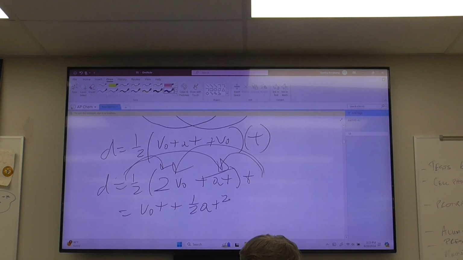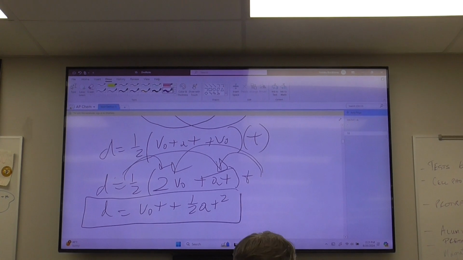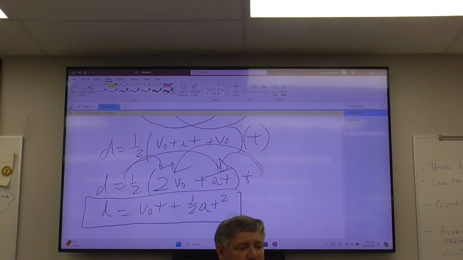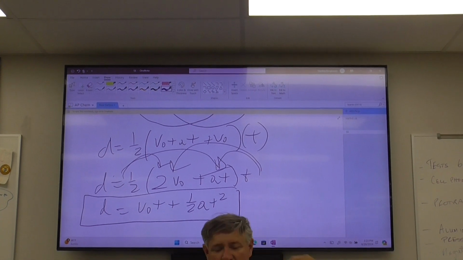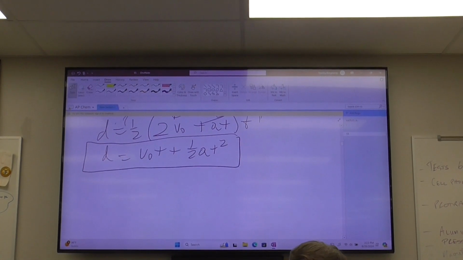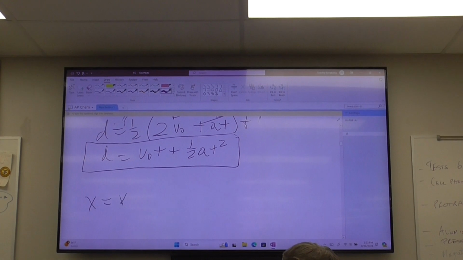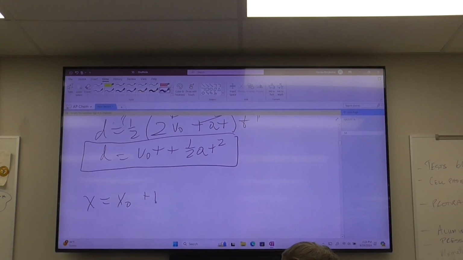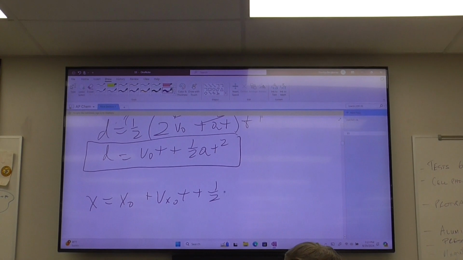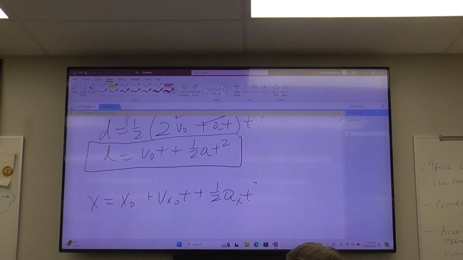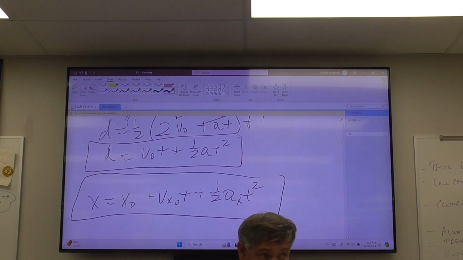Winner, winner, chicken dinner. Okay? So this is the second equation that's on your sheet. What's on your sheet, you have x equaling x naught plus v x naught t plus 1/2 a x t squared. That's what's on your sheet.